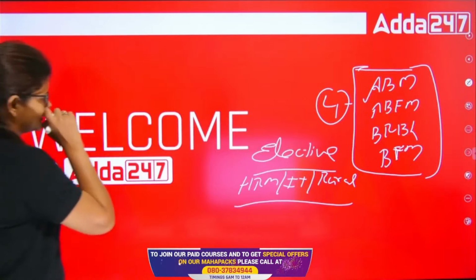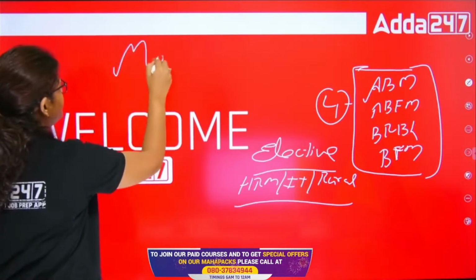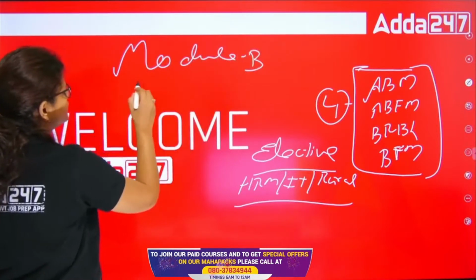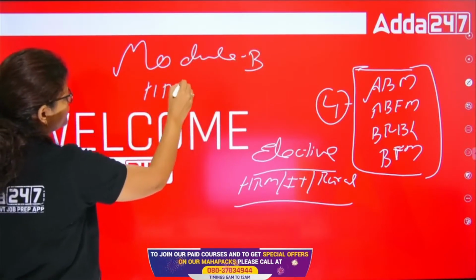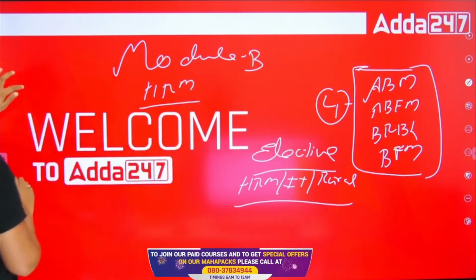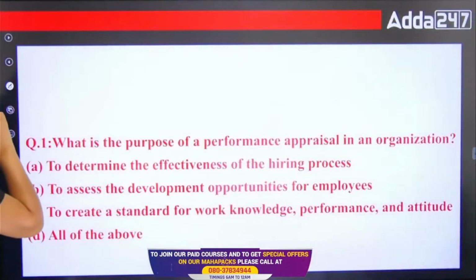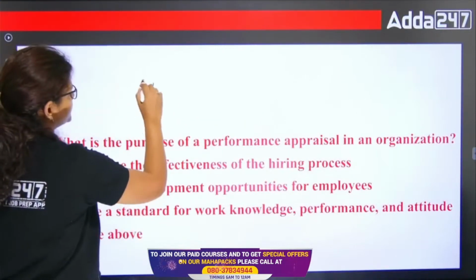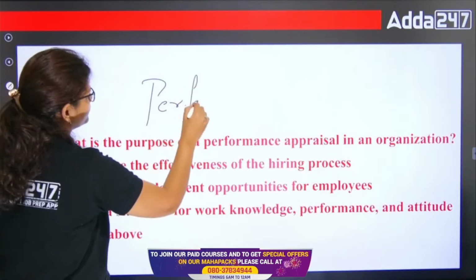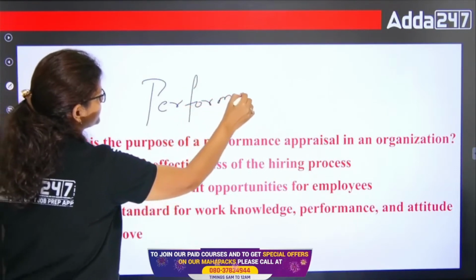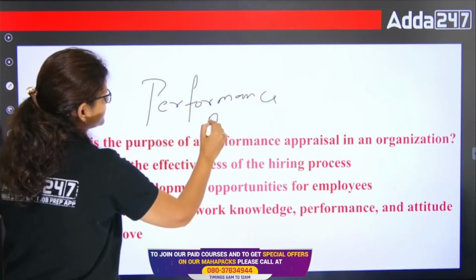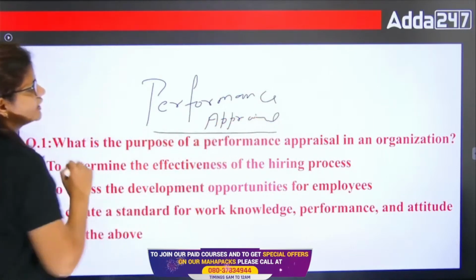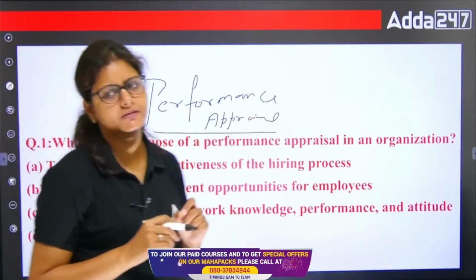Now here I will just show you module B of ABM. That is a very, very important module and very scoring also. That is the HRA module, and we will have some questions from that module, right? So performance appraisal, right? The performance appraisal topic we have taken over here. Now, what do you understand by the word performance appraisal?